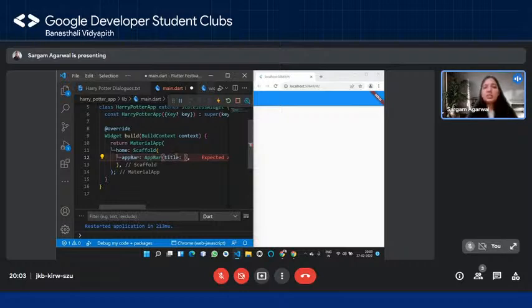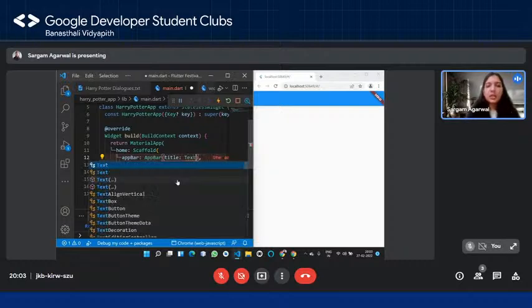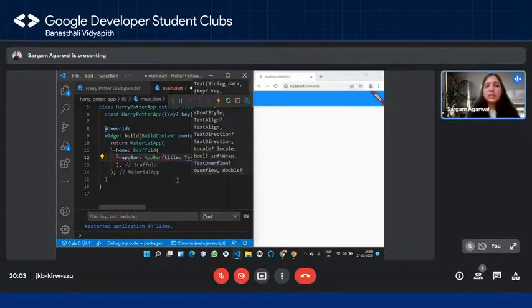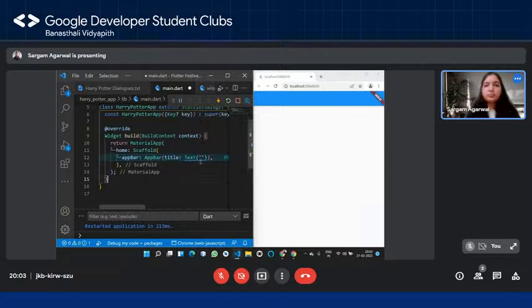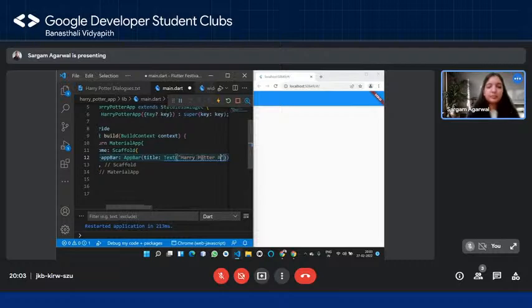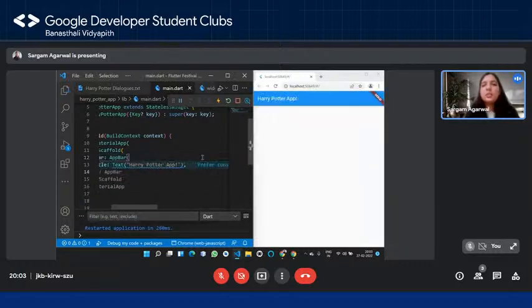But since it's going to take in a widget type, what I'm going to do is use the text widget. And inside this, I'm going to pass in my value of string. For example, I'm going to say Harry Potter app. Right? And I'm going to apply this comma, and then if you save it, you can see it's hot reloaded and the UI changes are visible to you in real time, right?